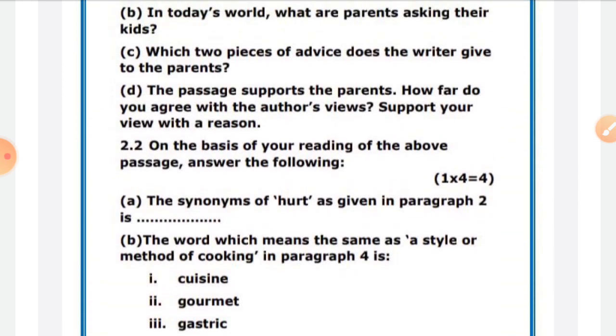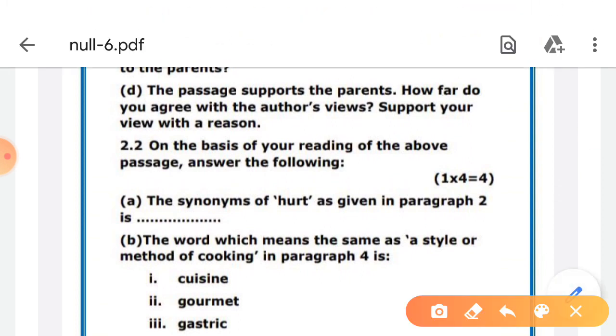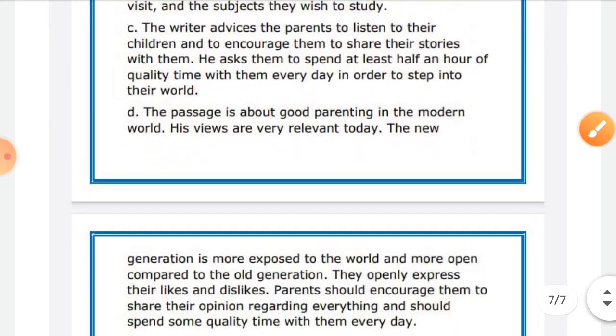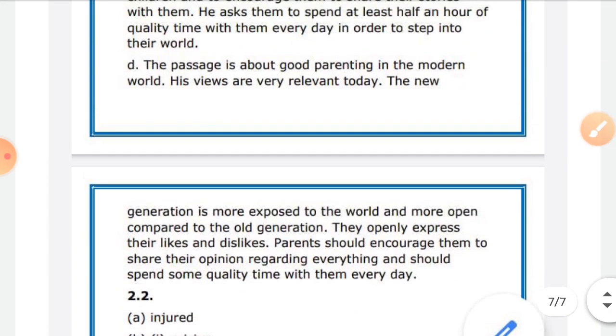The passage supports the parents. How far do you agree with the author's view? This question, how far do you agree with the author's view? Support your view with the reason. Now see, what is written? The passage is about good parenting in the modern world. This answer can be your own.